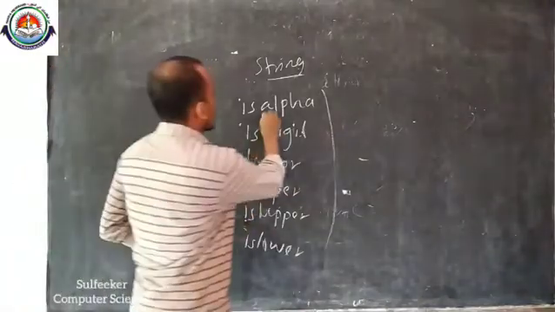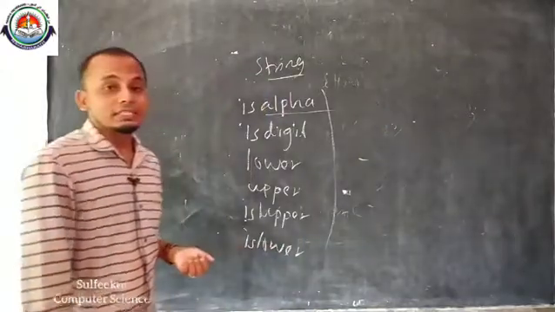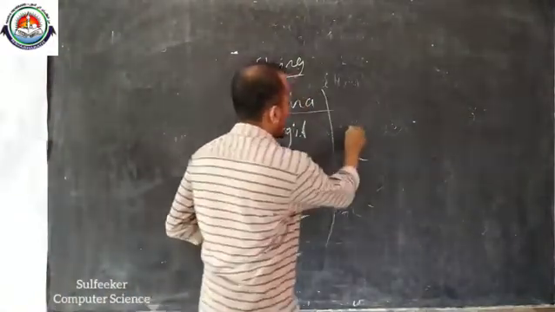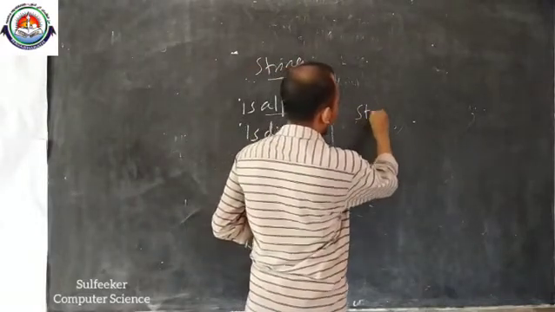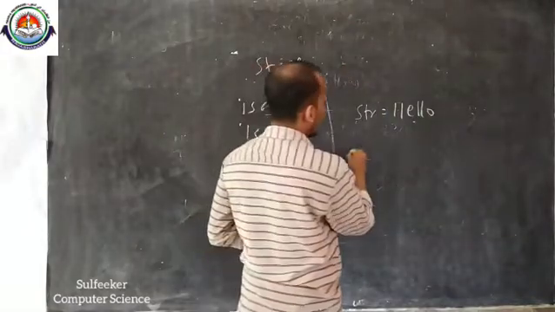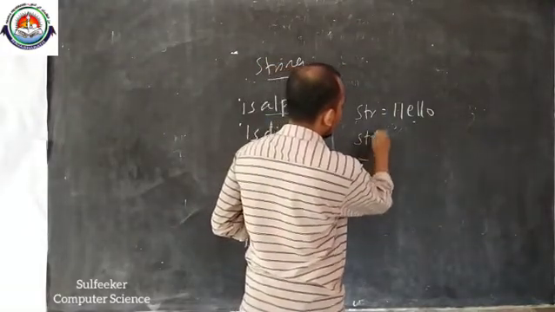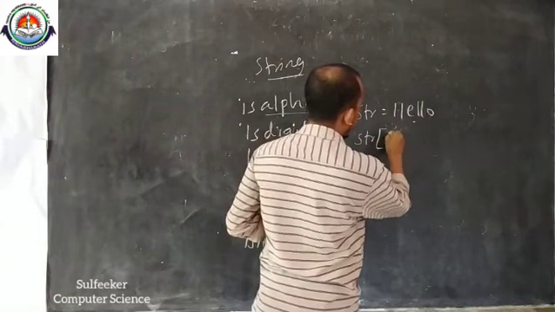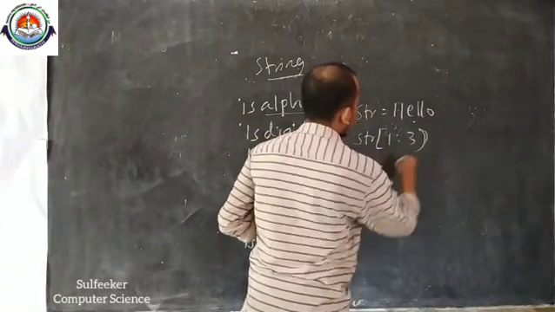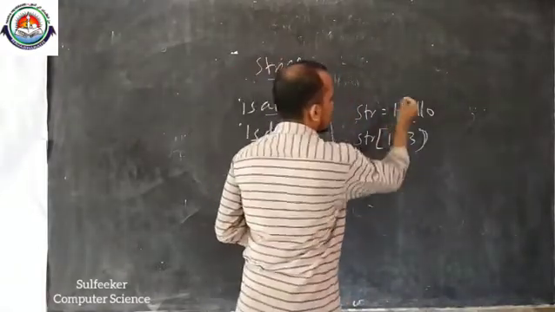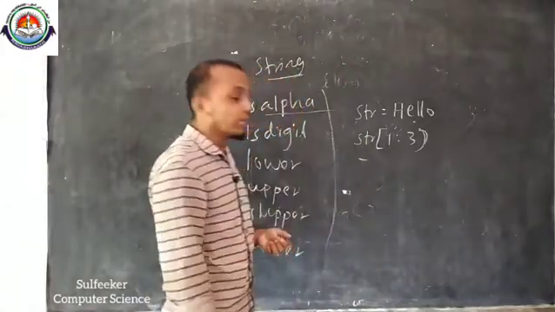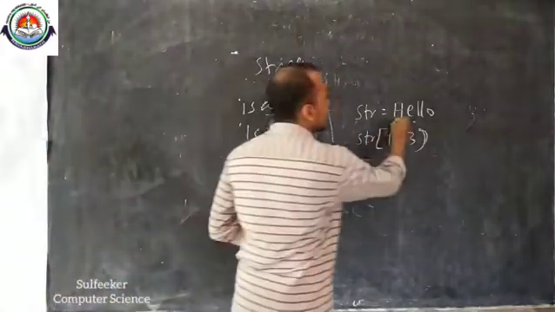We already discussed string slicing. Before discussing these functions, let us look at string slicing. str equal to hello, then str of 1 to 3, a string slice. We can slice the string hello.